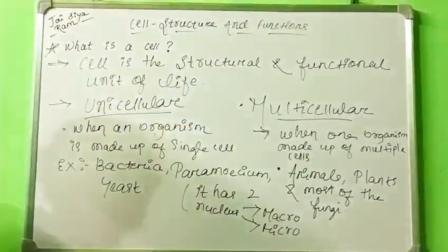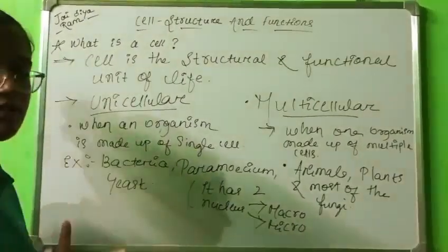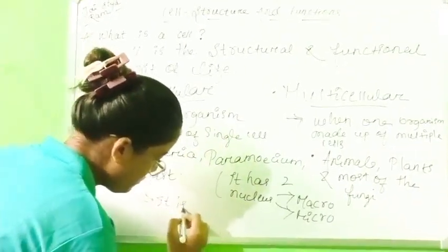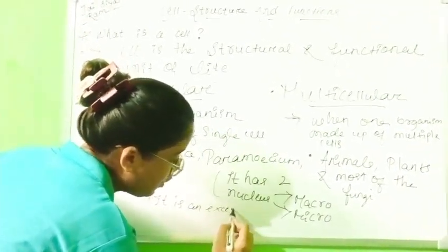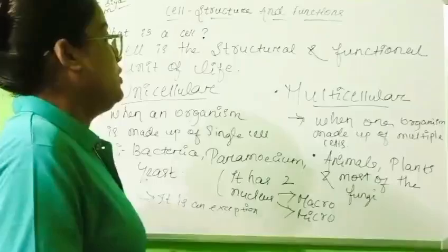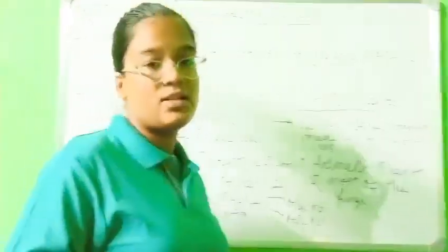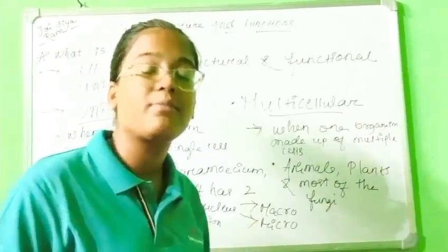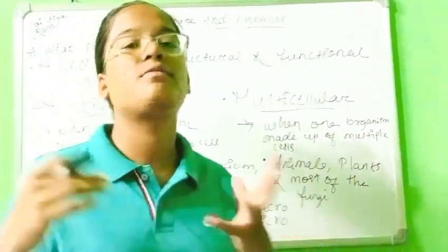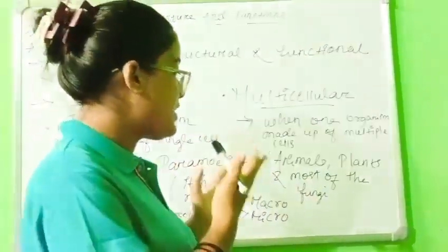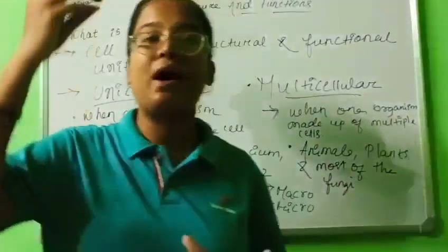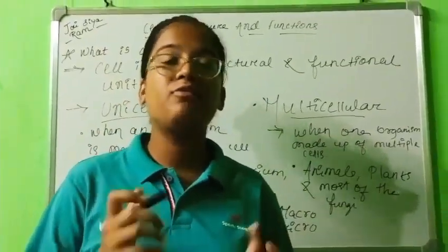Then second thing, yeast. Yeast is also a unicellular fungi, which is an exception. It is the only organism which is single cell in the fungi kingdom. So thereafter we can talk about multicellular. So what is multicellular? When an organism is made up of multiple cells. We all are made up of multiple cells. For example, animals and plants. Most of the fungi are made up of multiple cells. So all the cells from our head to our toe are eukaryotic.